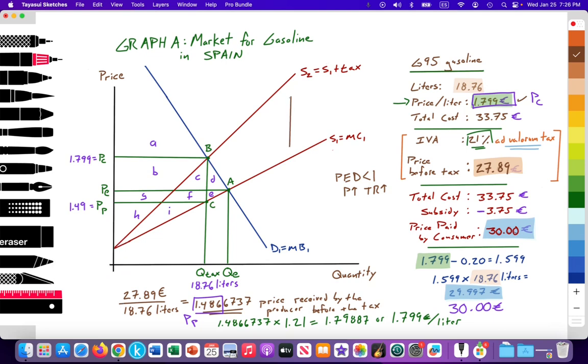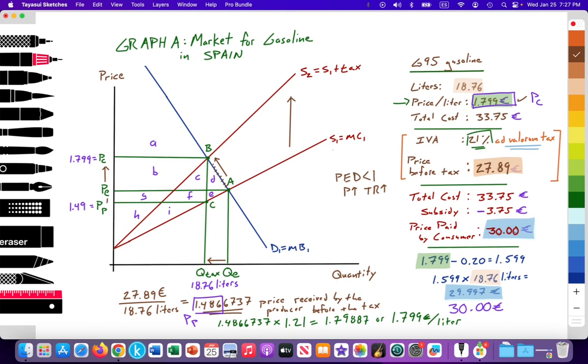So that causes the supply curve to shift upward by that value from S1 to S2, which is equal to S1 plus the ad valorem tax. That creates a new intersection at point B, where S2 equals D1, providing an increased price paid by the consumer. It increases from PE to PC, and that has the effect of reducing the quantity demanded along the demand curve from point A to point B, which is a movement along the demand curve, or a decrease in the quantity demanded from QE to Q tax.